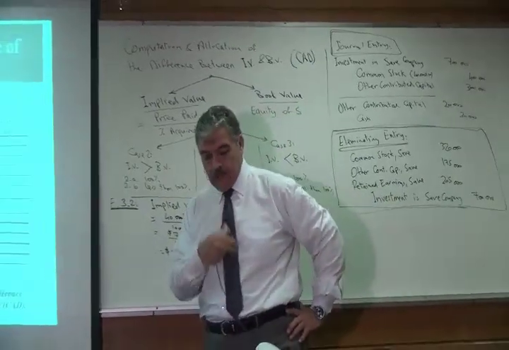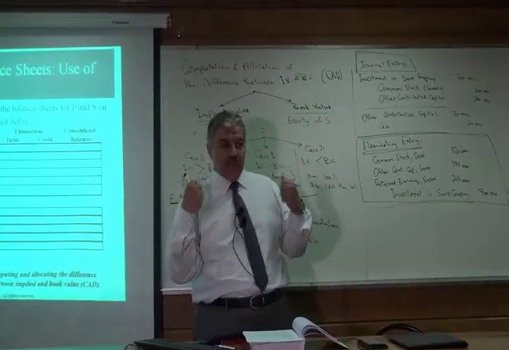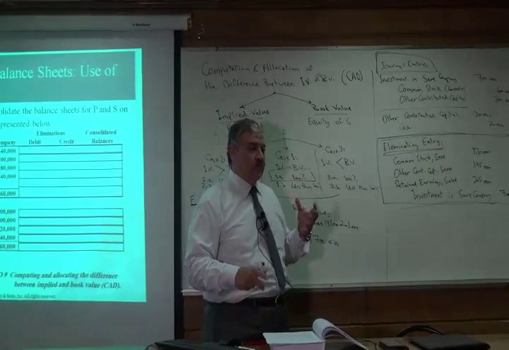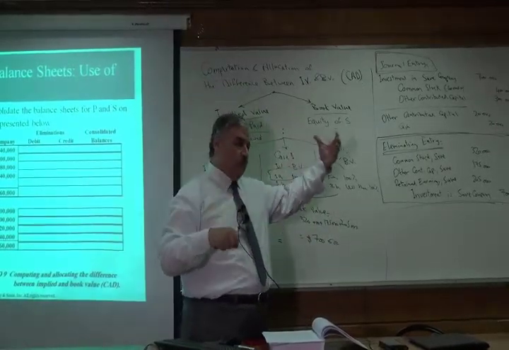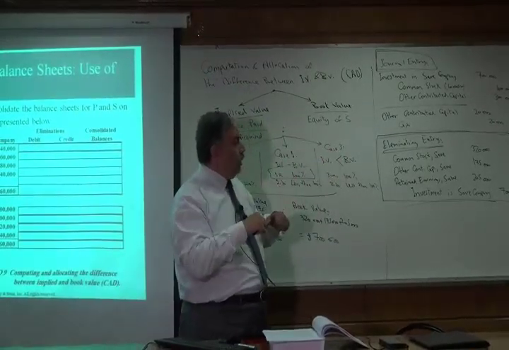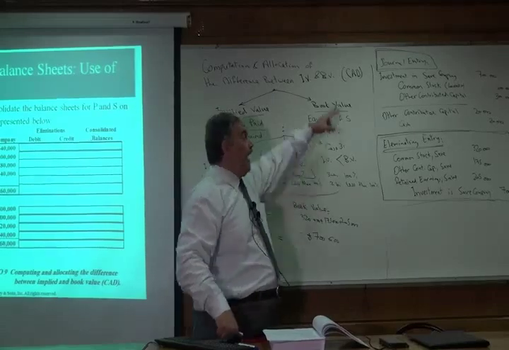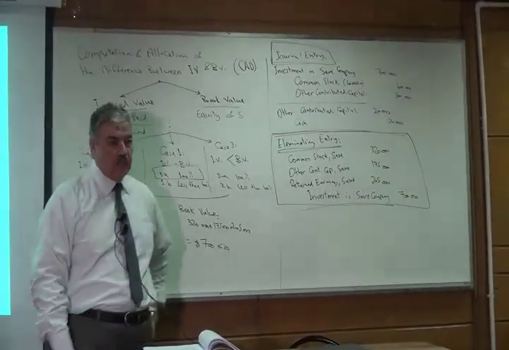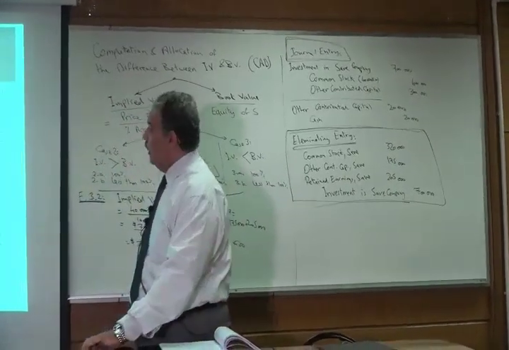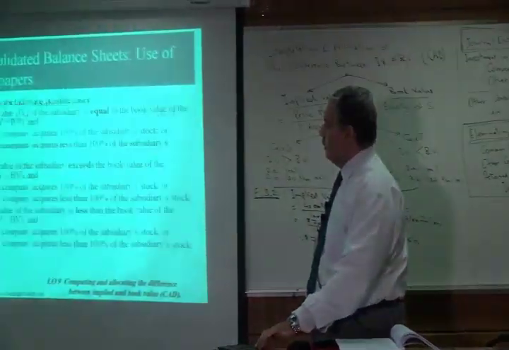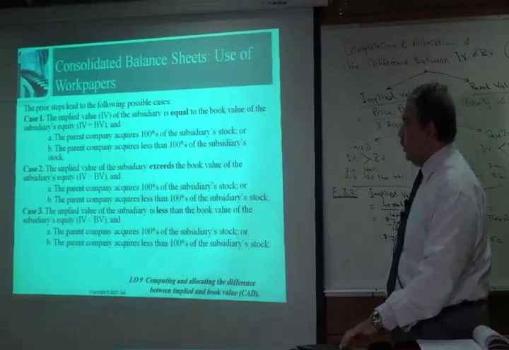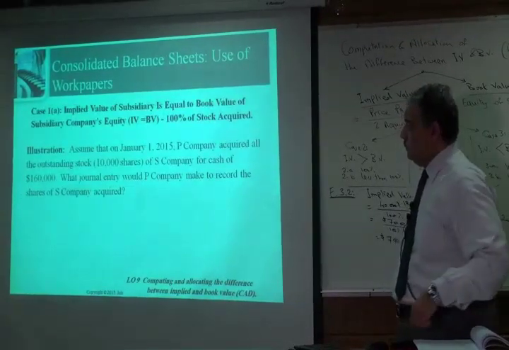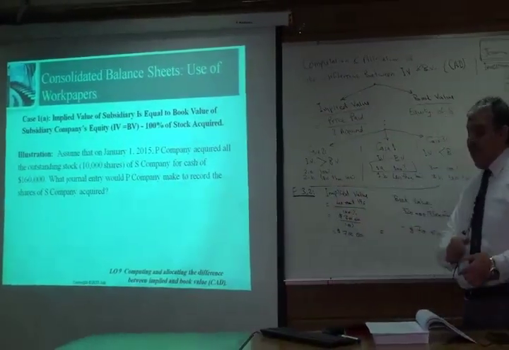Well, so now we have the idea of the parent and the subsidiary and the control and the stock acquisition and the journal entries to record the acquisition of stock. Well, we have here an illustration other than exercise 2.3.